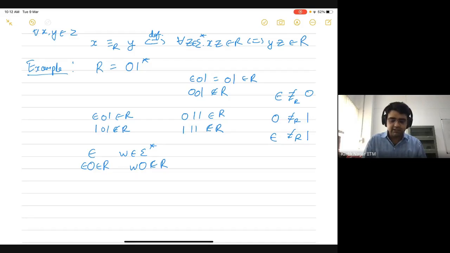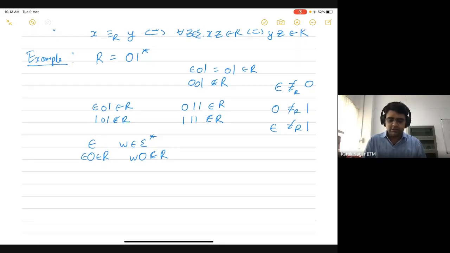And the language doesn't really end with the string 0. So every string in the language begins with 0, but it will end in 1, as long as it contains more than one zero, or rather, if its length is more than 1. So therefore, W0 is not going to be in the language, and therefore epsilon and W are going to be in separate equivalence classes.